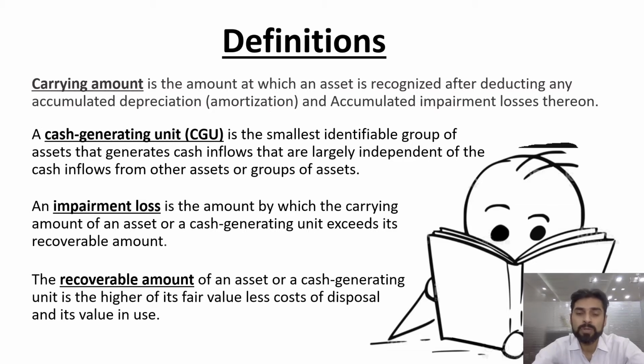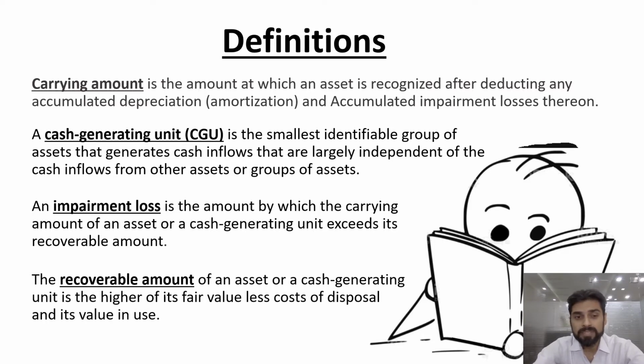So that you do regular amortization. So adjust the original cost with the amortization, that will be the carrying amount. And in case you have any previously recognized impairment loss, adjust that as well to arrive at the carrying amount. So in case carrying amount is higher than the recoverable amount, book an impairment.